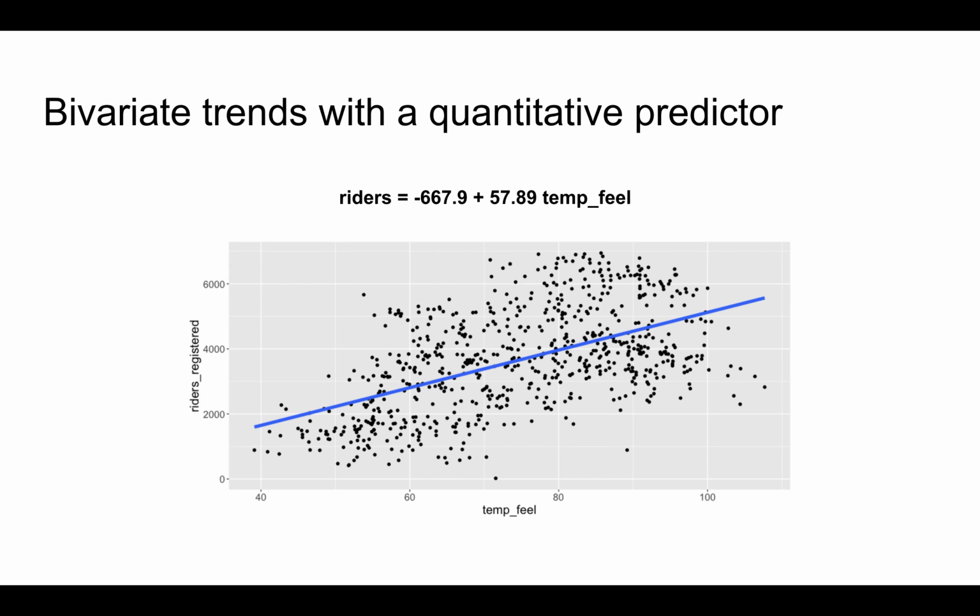In previous work, we explored the relationship between the number of rides per day, our response variable y, and the quantitative temperature predictor x. We modeled the trend in this relationship by the regression line riders equals negative 667.9 plus 57.89 times temperature. In general, we concluded that ridership tends to increase with warmer temperatures.